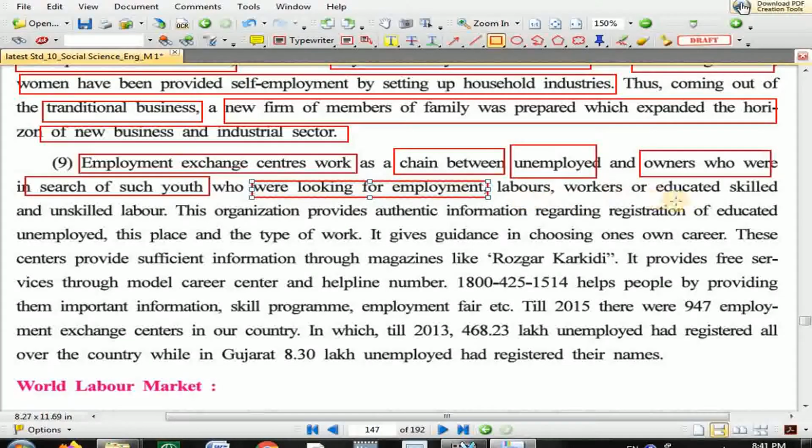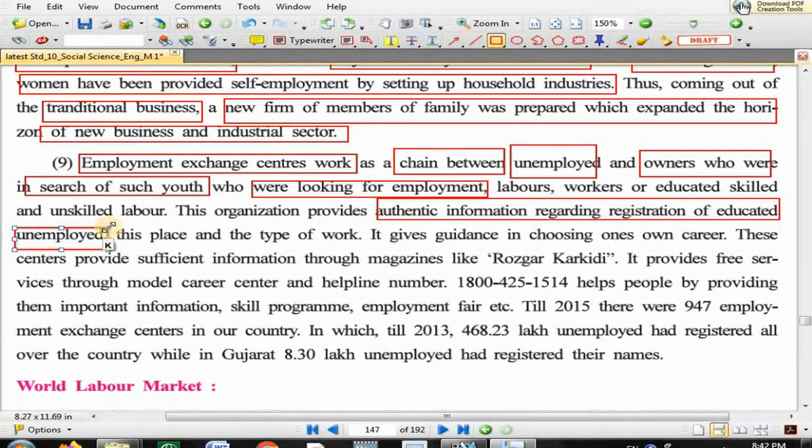Now these laborers, workers, educated, skilled and unskilled labor, all of them are connected with the owners who want to give a job. This organization, employment exchange centers, provides authentic information regarding registration of educated unemployed. As I told you, those who are registered members at the employment exchange get a letter from the business house.